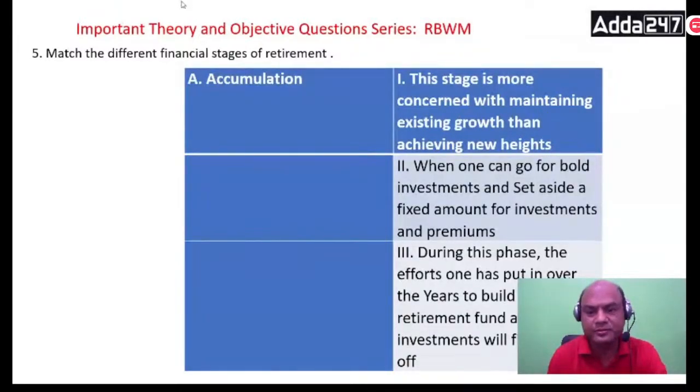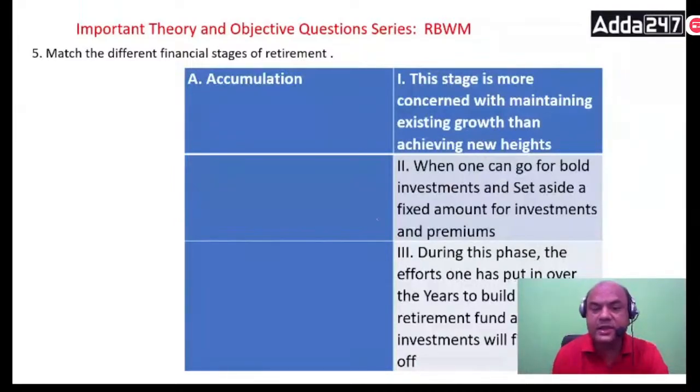Second, when one can go for bold investments and set aside a fixed amount for investments and premiums. During this phase, the efforts put in over the years to build a retirement fund and other investments will finally pay off.